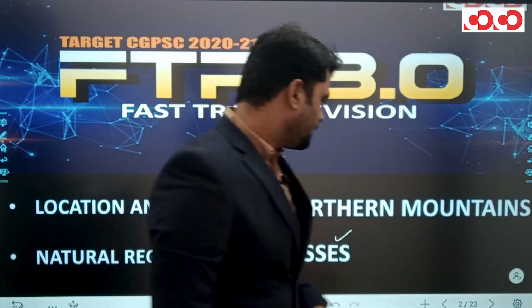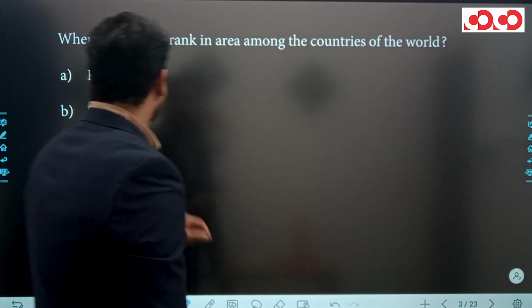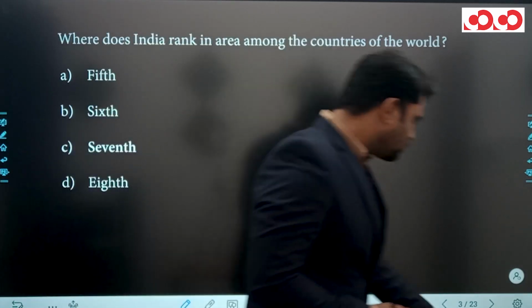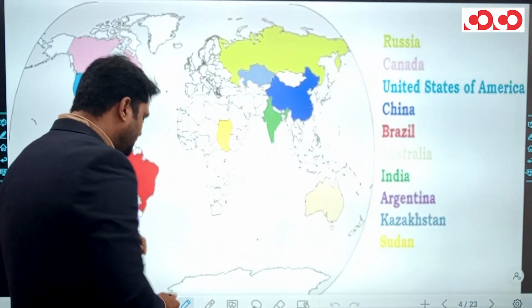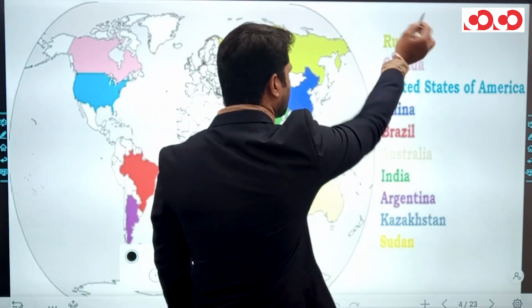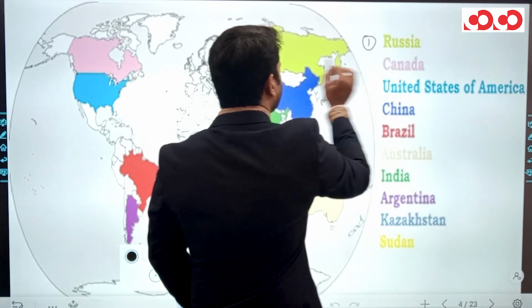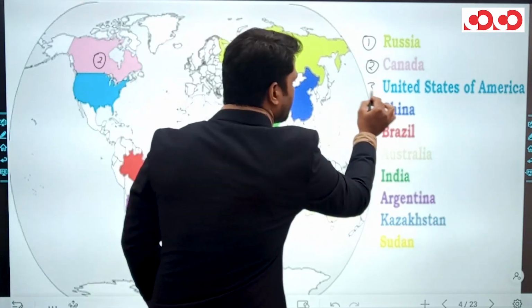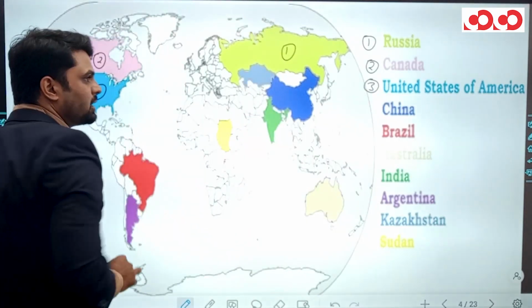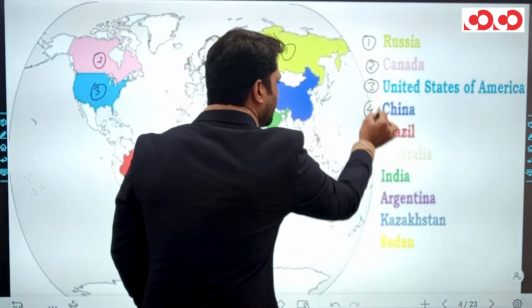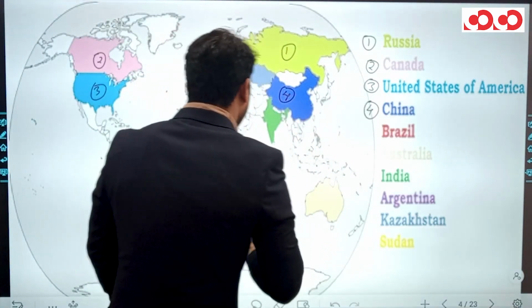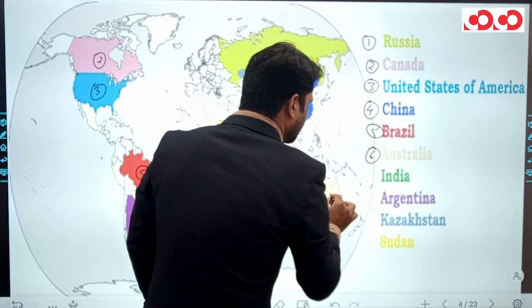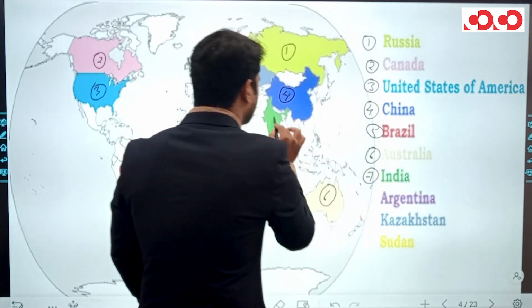So let's begin with the first question: where does India rank in area among the countries of the world? Before coming to the answer, let's have a look at that picture. In this picture, you are seeing ranks of different countries in terms of geographical area. First rank is with Russia, second with Canada, third with United States of America, fourth with our neighboring country China, fifth with Brazil, sixth with Australia, and seventh with India.